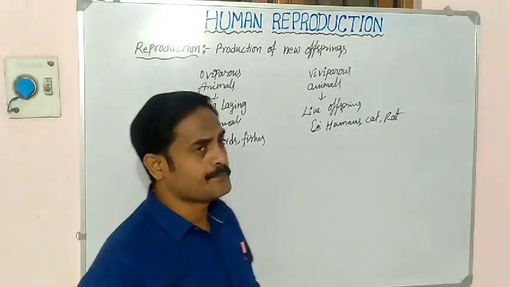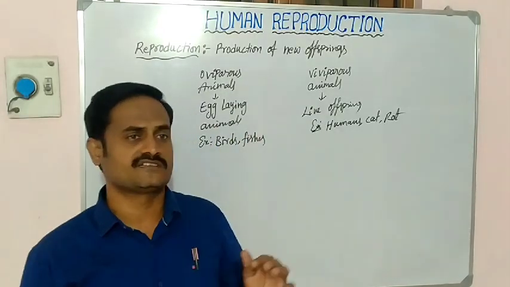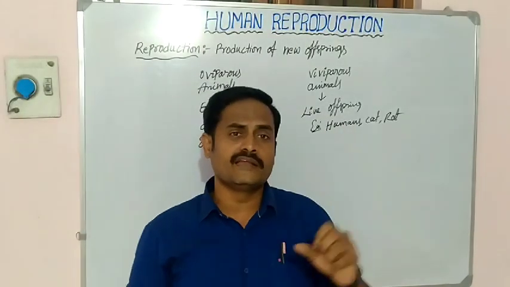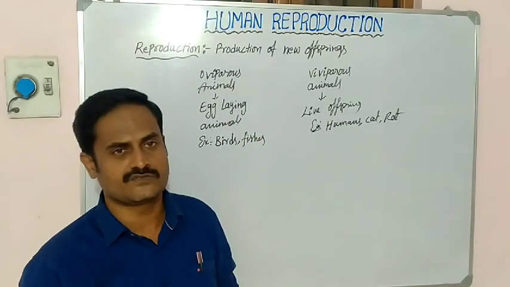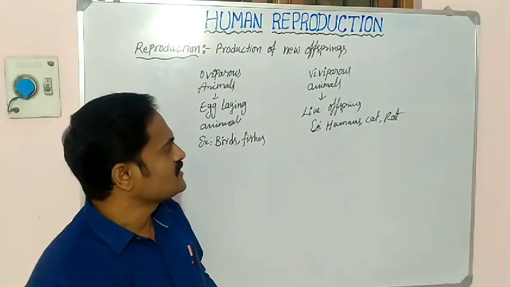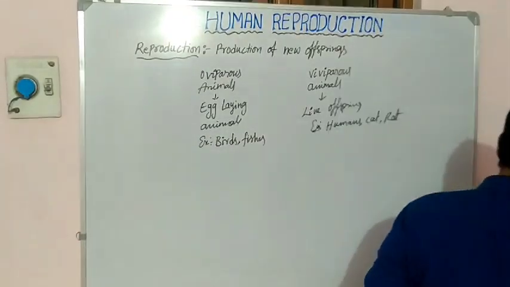The human reproductive system consists of majorly two systems: the male reproductive system and the female reproductive system. Today I am going to discuss the male reproductive system.